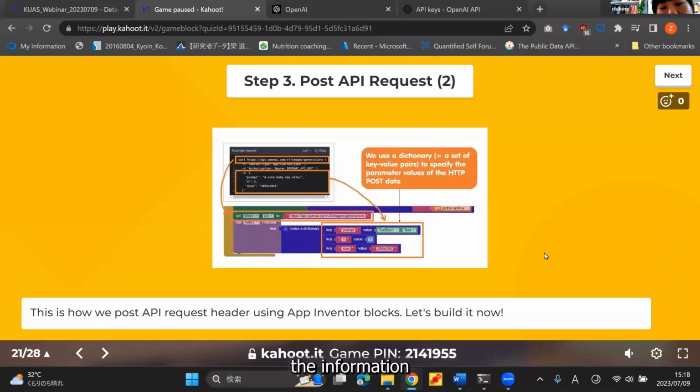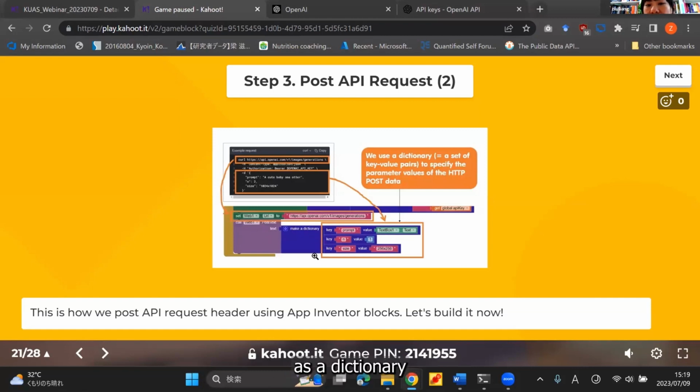So now the information I need to tell the app is the URL of the server or the API. And again, the URL is fixed. You can find the information in their reference documentation. And okay, after telling the app where to find the server, now you need to tell the server what you want.